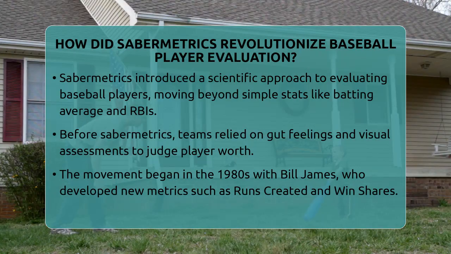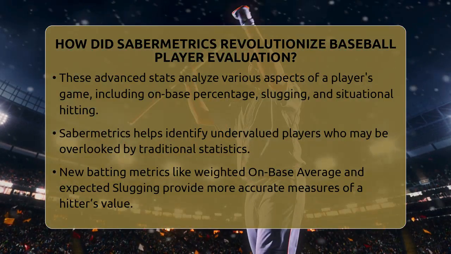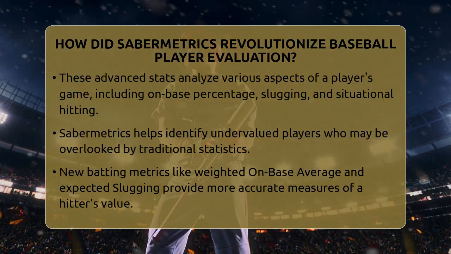Before this approach, teams mainly relied on simple stats like batting average and runs batted in. Coaches and scouts also used their eyes and gut feelings to judge a player's worth. But these methods often miss the full picture. Sabermetrics introduced a scientific way to analyze player performance through advanced statistics. It measures how much a player really contributes to winning games, not just what shows up on the box score.